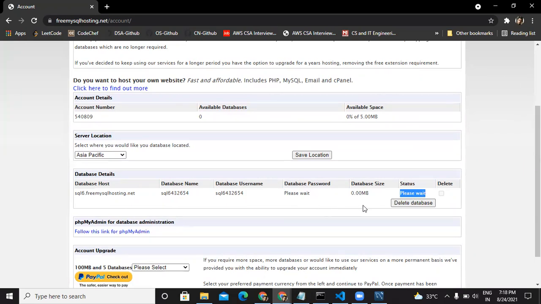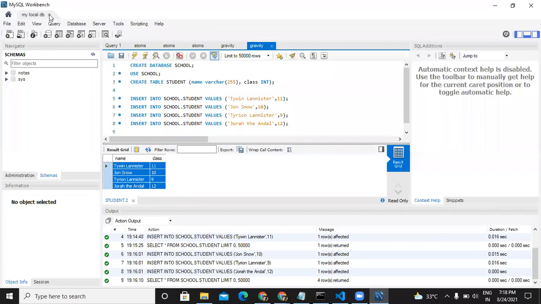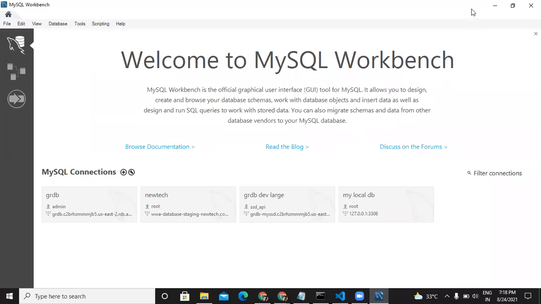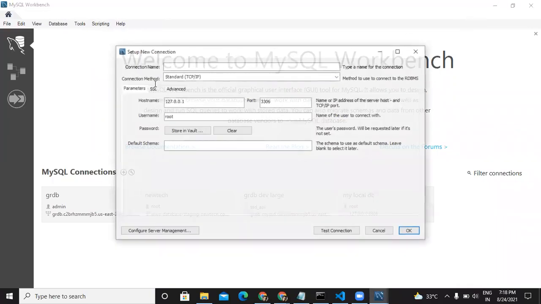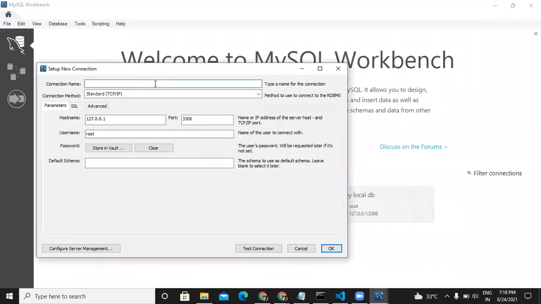So let's do one thing. I will try to connect with this database here. Connection name, let's say my free SQL hosting. Let's name it that. Host name. This is the host name.